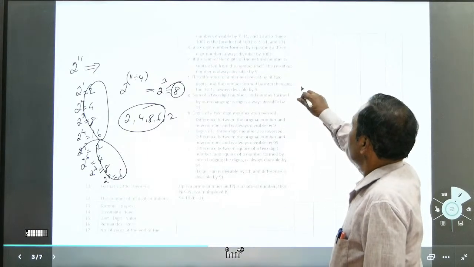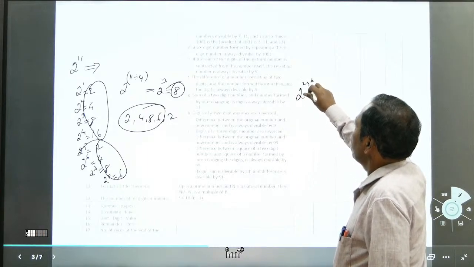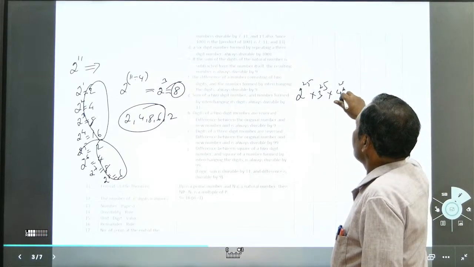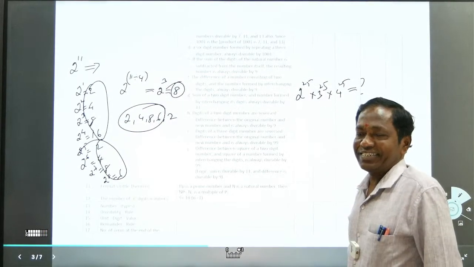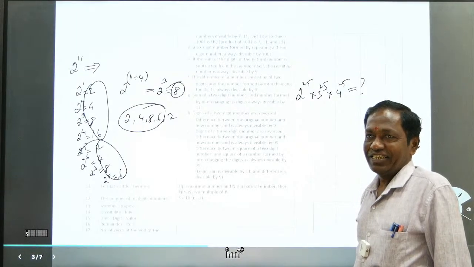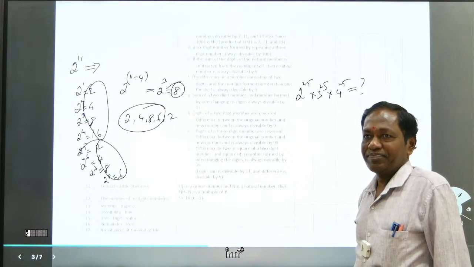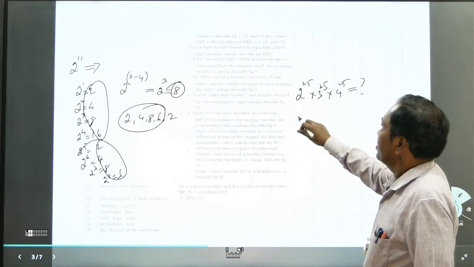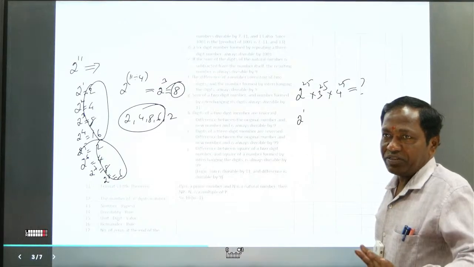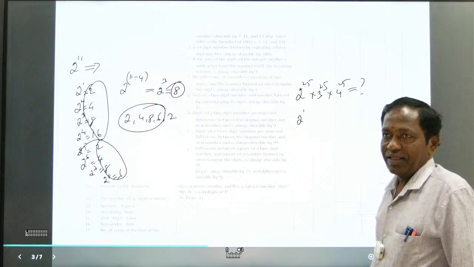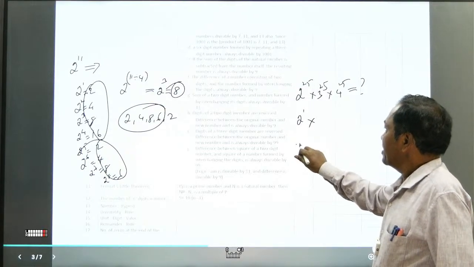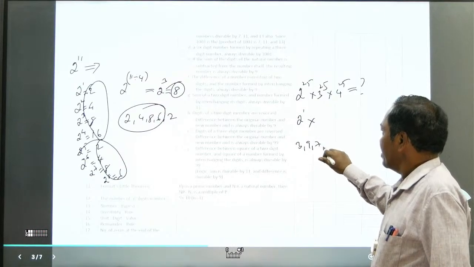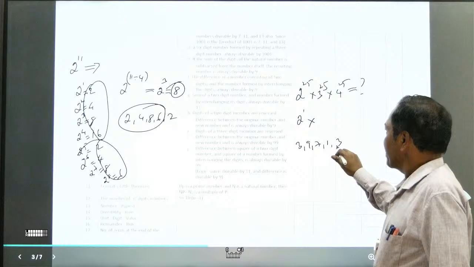Okay, and see now: 2 to the power of 25 into 3 to the power of 25 into 4 to the power of 25. What is the unit digit? For 2 to the power of 25, 25 divided by 4 gives remainder 1, so it is 2 to the power of 1. Whatever the remainder is, that is the real power. And for 3: 3, 9, 9 into 3 is 27, 7 into 3 is 21, 1 into 3, again 3 starts.